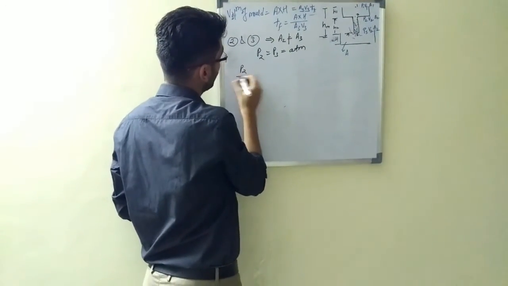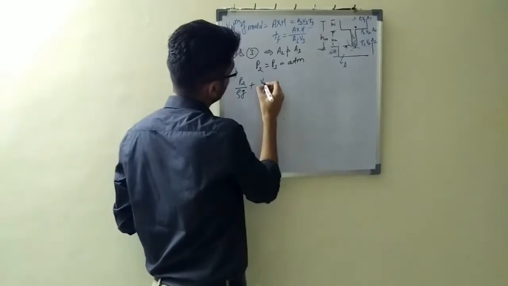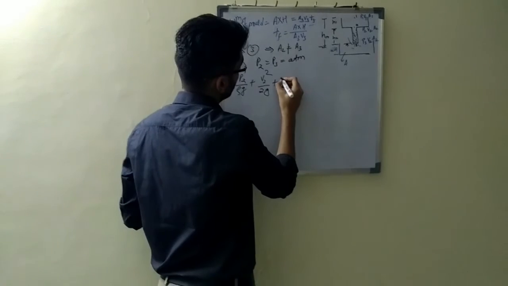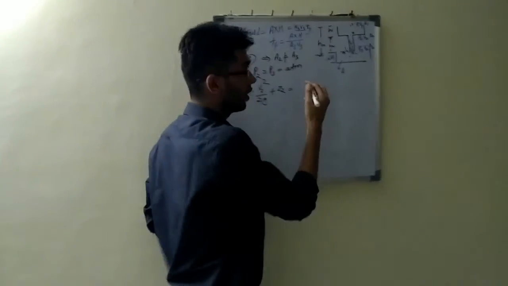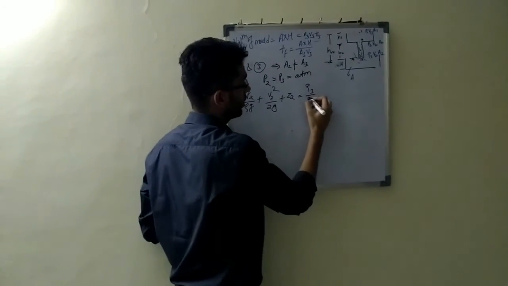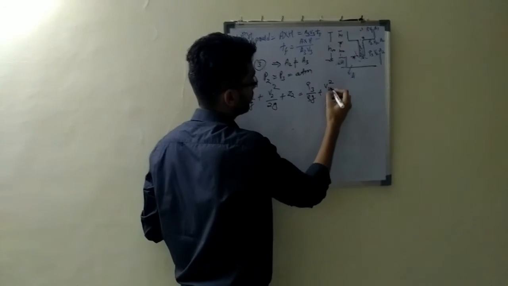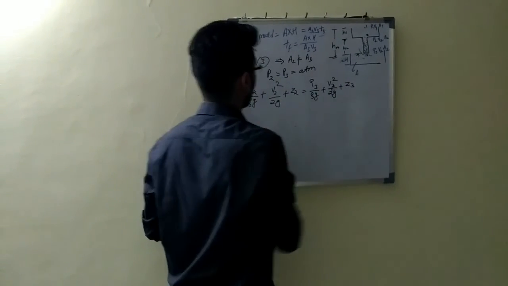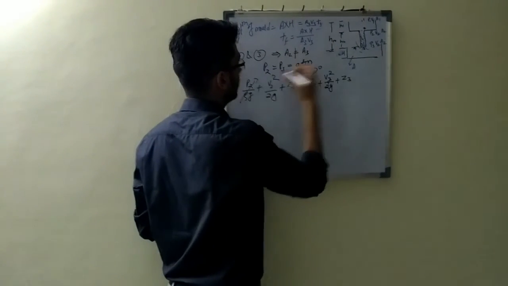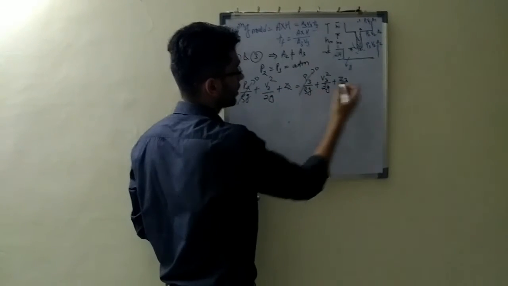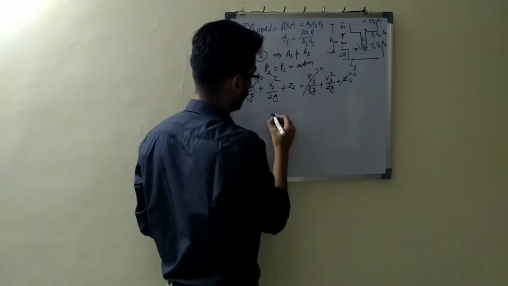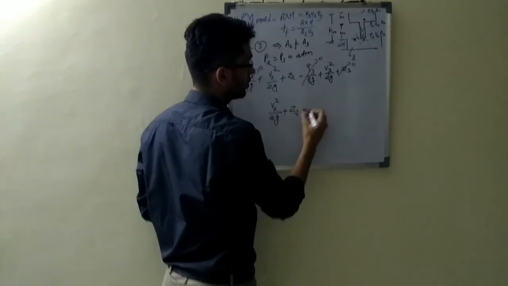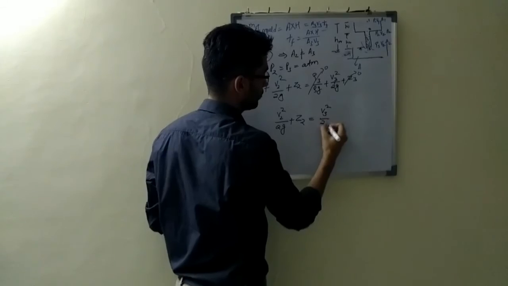Okay. Now P2 upon rho G plus V2 square upon 2G plus Z2 is equal to P3 by rho g plus V3 square upon 2g plus Z3. This P2 and P3 I have taken as atmospheric pressure, so this will be 0. Z3 is my reference point. Now what is remaining is V2 square upon 2g plus Z2 is equal to V3 square upon 2g.